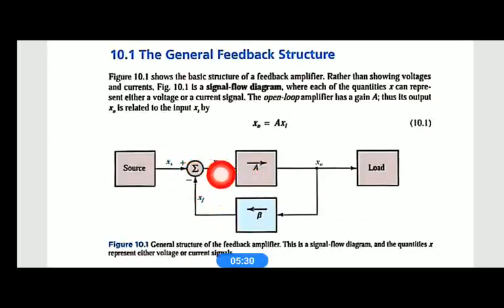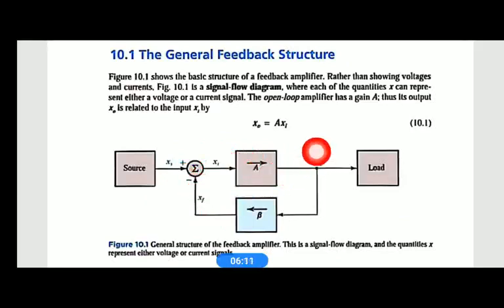Here XS, Xi, XF and X0 may be current signals or voltage signals. In general we take the term X, which may be a voltage or a current. This structure clearly shows that our amplifier has a feedback network where a portion of the amplifier output is fed back to the input. Since XF is subtracted from XS to generate the input Xi, this is a negative feedback structure.